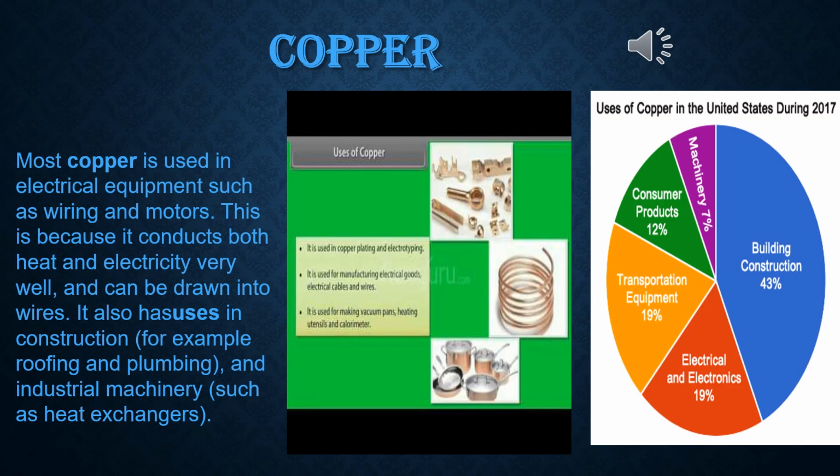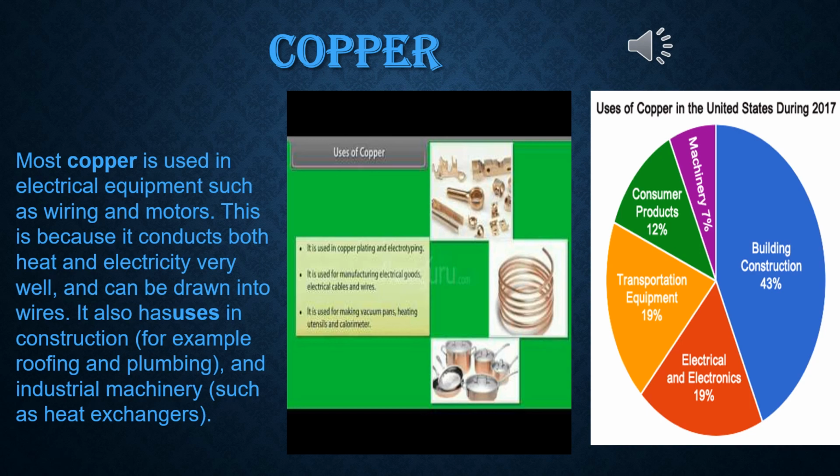Now, uses of copper. Symbol is Cu. Most copper is used in electrical equipment such as wiring and motors. This is because it conducts both heat and electricity very well and can be drawn into wires. It is also used in construction, for example, roofing and plumbing, and industrial machinery such as heat exchangers.